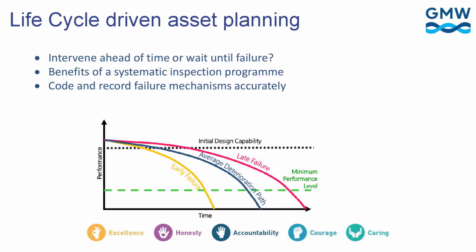It's important in all of this that we use a life cycle driven approach, so we need to think about whether we want to upgrade an asset only at the end of its life when it fails, or whether we want to intervene in advance of failure to refurbish and extend the life of the asset. The benefits of a systematic inspection program in this regard are significant because they provide us with a continual update on the condition of the asset and ensure that where possible we get ahead of failures, or at least understand when failure is likely to occur. We then need to code and record our failure mechanism accurately so that we understand the ways in which each particular asset might fail and how and when.